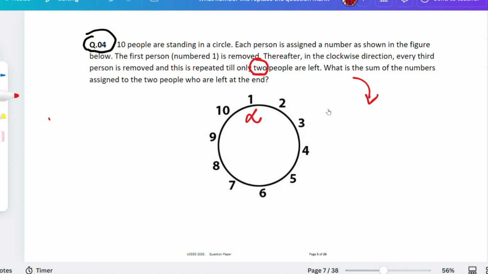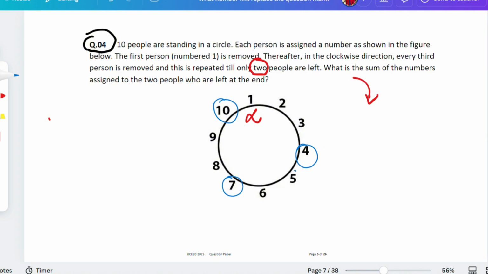So let's see here what the question said. Let's use the blue pen only. The question said the first person, number 1, is removed. Thereafter, in the clockwise direction, every third person is removed. 1, 2, 3, so 4 is removed. Then 5, 6, and 7 is removed. 8, 9, and 10 is removed. Now see, 1 is not countable because 1 is not even here.